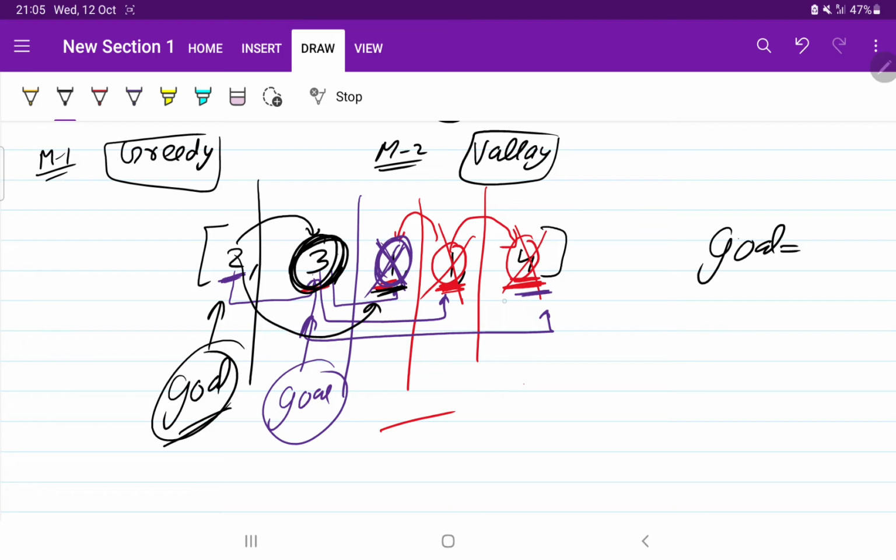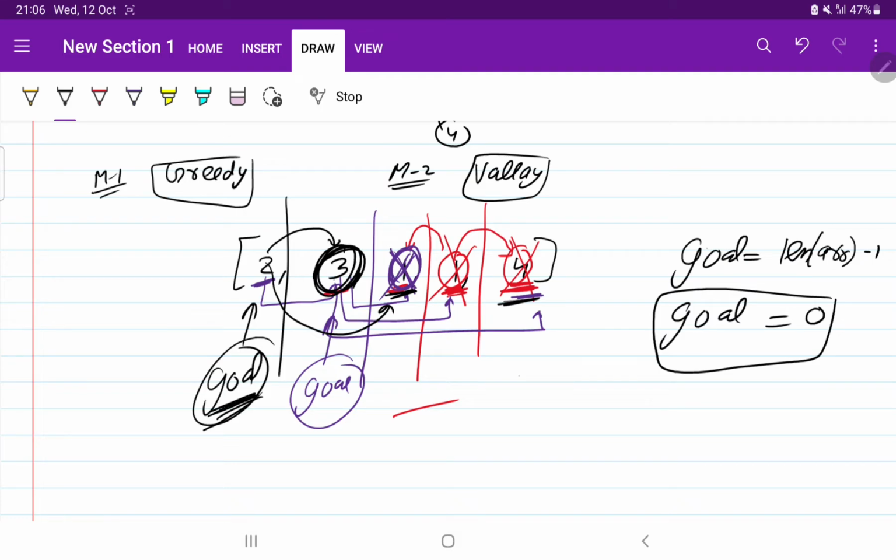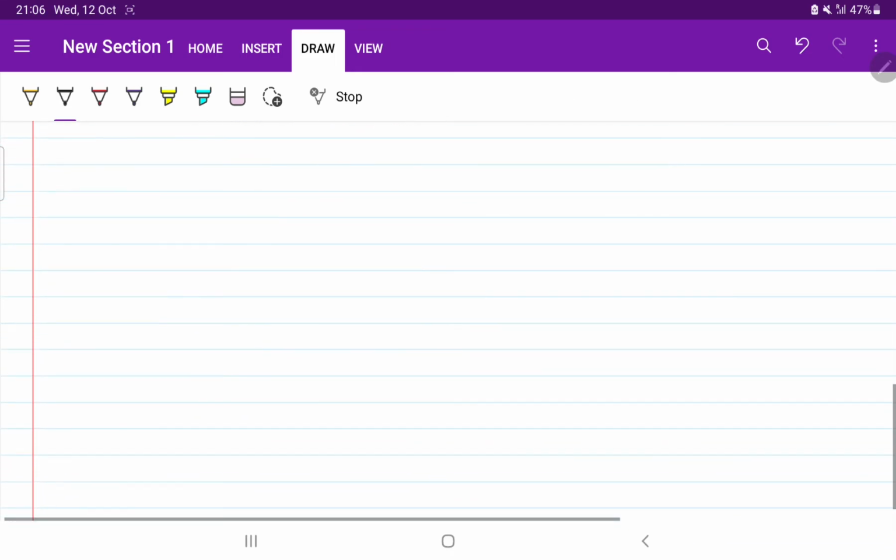Initially our goal was length of array minus 1. Eventually our goal has become 0. If we reach our first point, it means our goal is achieved, means we can reach the end point.